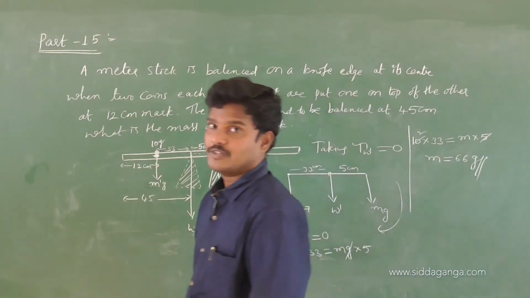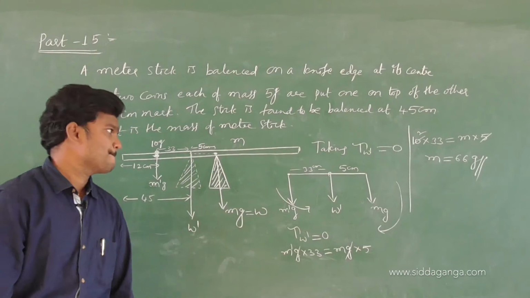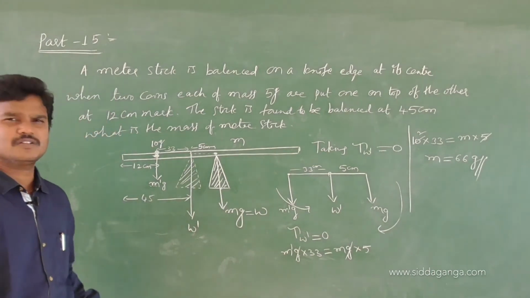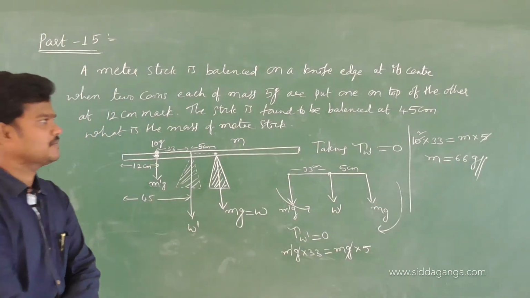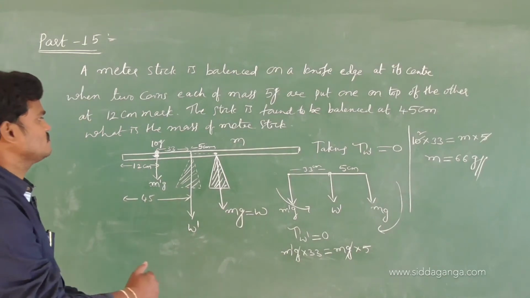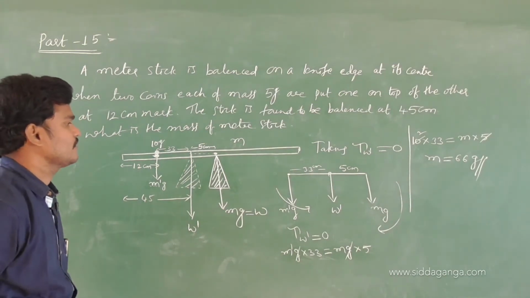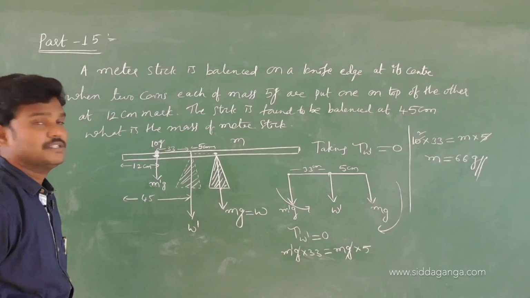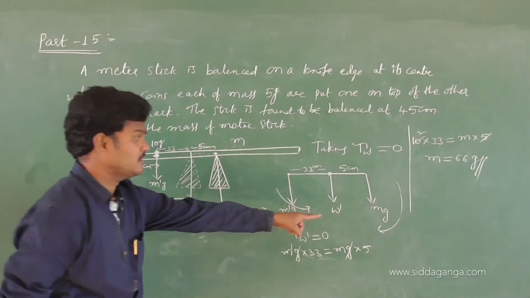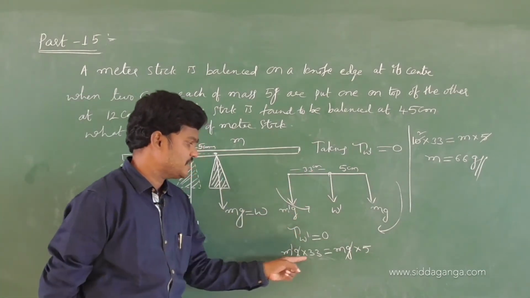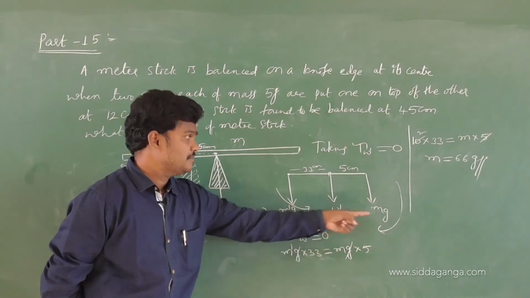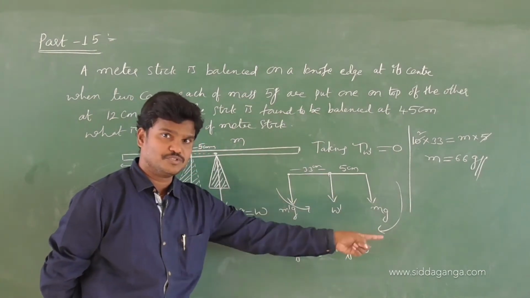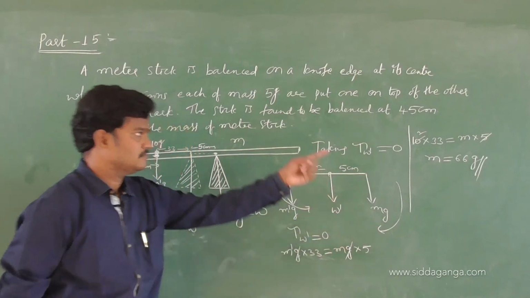Mass of the meter stick, how much? 66 grams. They have given some 76 but that is wrong, so you follow this. 66 grams. I think you know how to take the torque about this one. This is anti-clockwise torque, M dash G into 33 positive, minus Mg into 5 negative. So it is equal to 0. So I directly wrote the equal symbol.